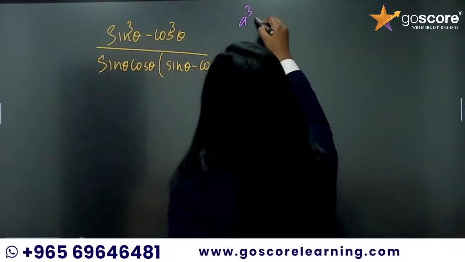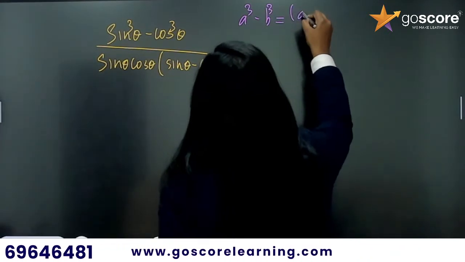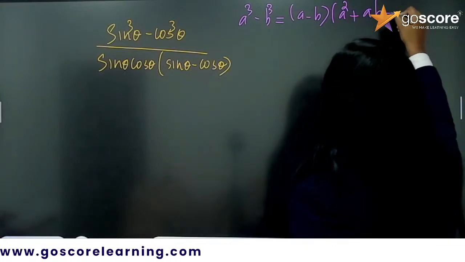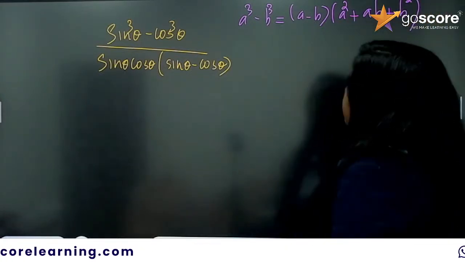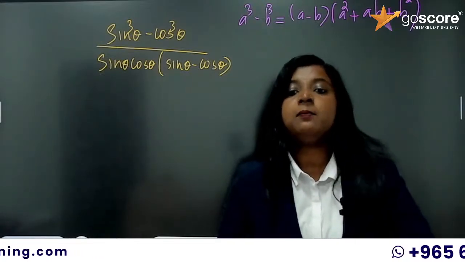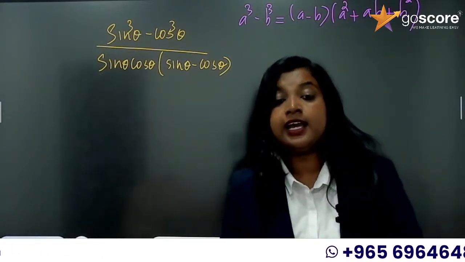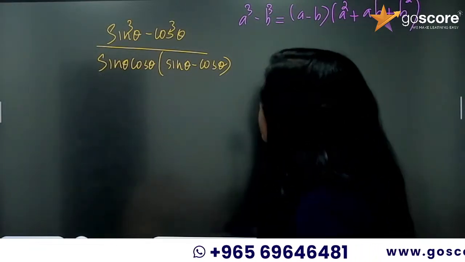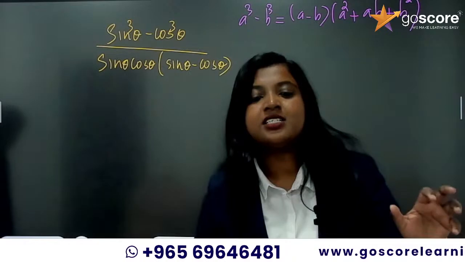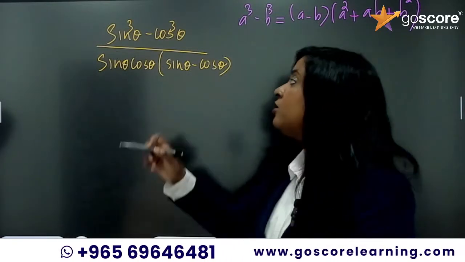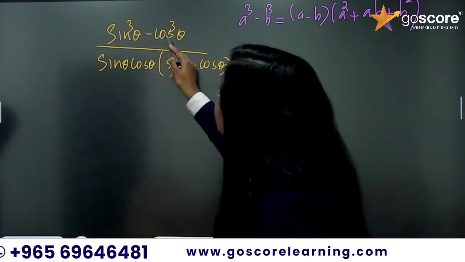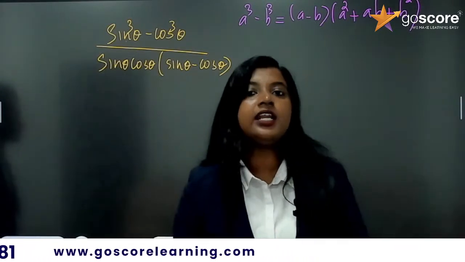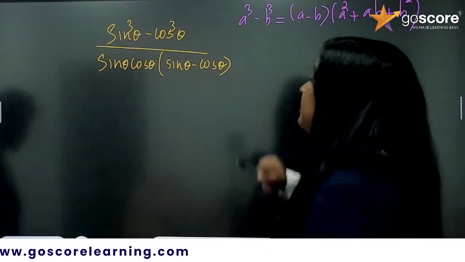What is a cube minus b cube? You can write it as a minus b into a square plus ab plus b square. Some of you are wondering, ma'am, why we are not taking a cube plus 3a square b? Why we are not applying that identity here? Because you have a sine theta minus cos theta here in the denominator, which is an unnecessary term. We have to eliminate that. So you are trying to get a sine theta minus cos theta in the numerator as well, so that you can cancel them from the numerator and denominator. That's why I am using this identity.